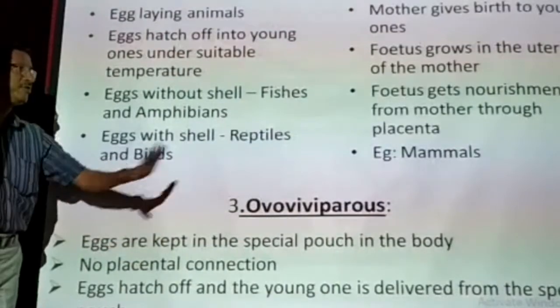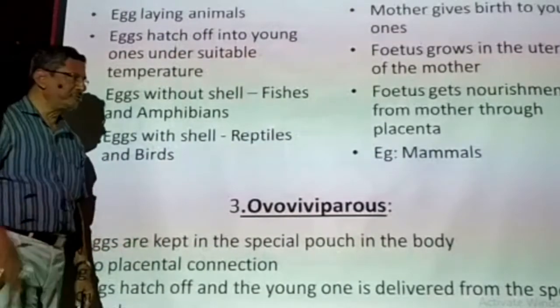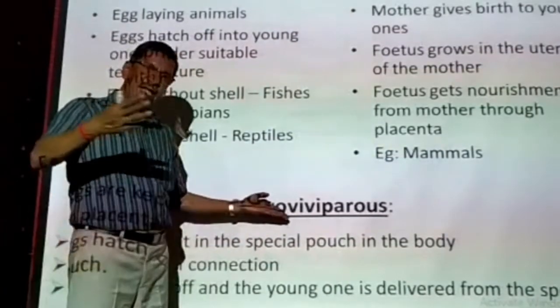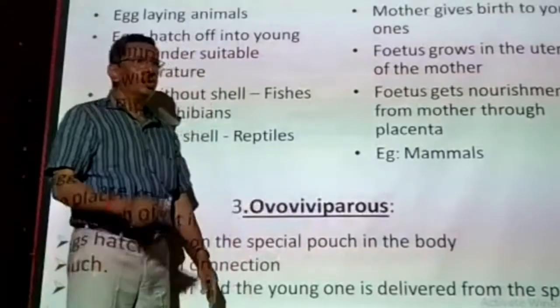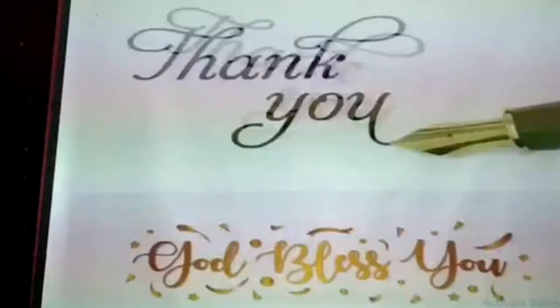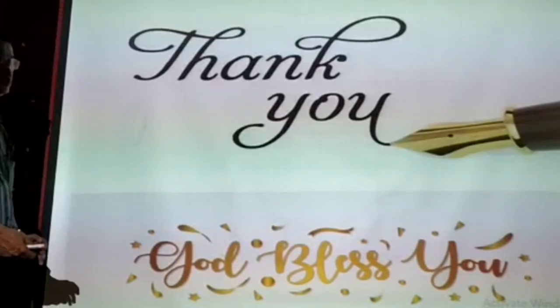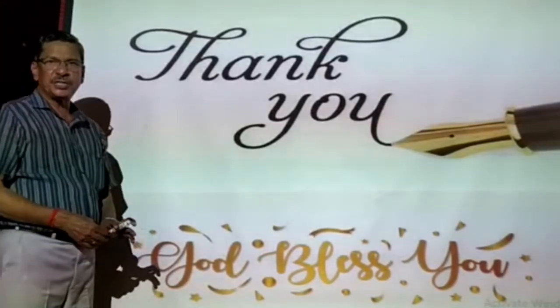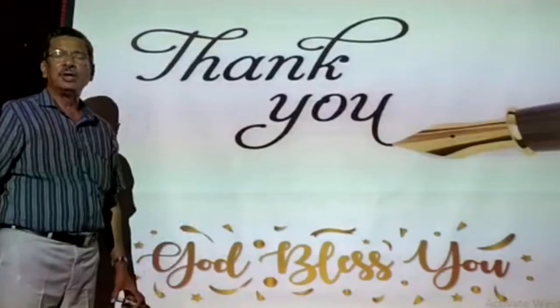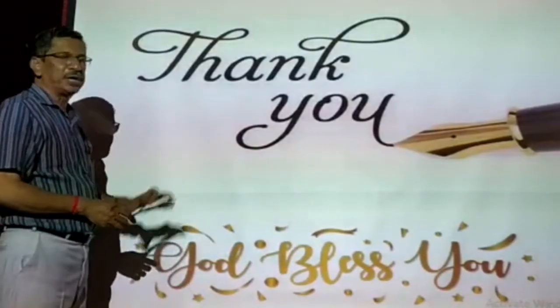The best example for ovoviviparous is the shark, the fish. Like that, many examples are there. That is called ovoviviparous. That completes the first unit in Bio-Zoology in standard 12, various methods of reproduction.